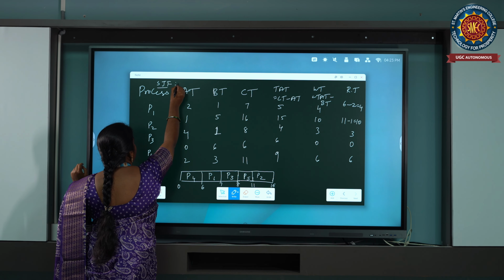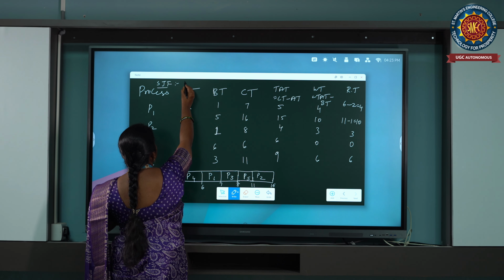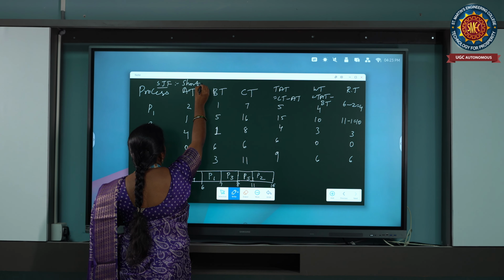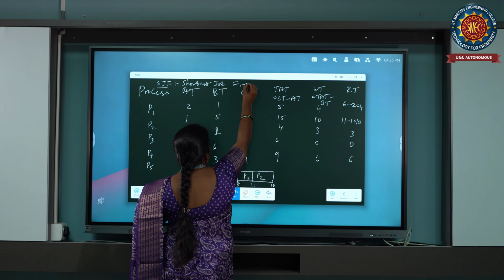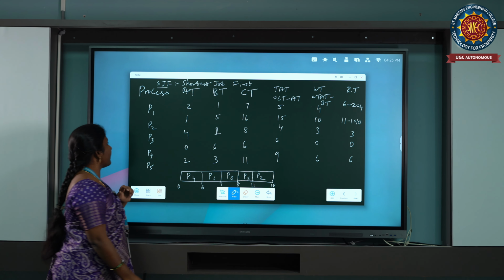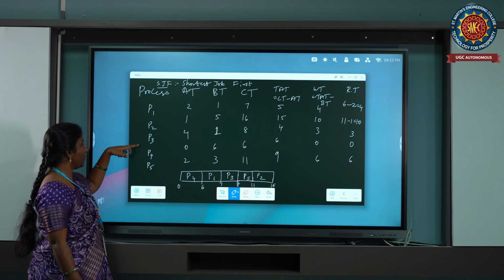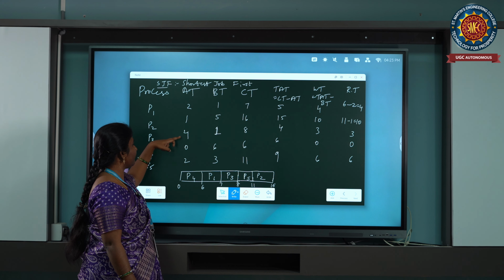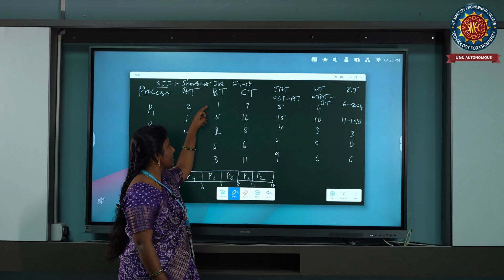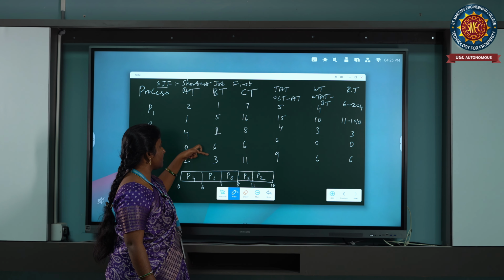SJF. As I was explaining, the full form of this is shortest job first. Here I have considered 5 processes, P1, P2, P3, P4 and P5, and their arrival times are 2, 1, 4, 0 and 2. Their burst times are 1, 5, 1, 6 and 3.